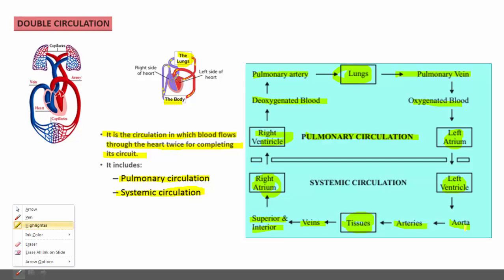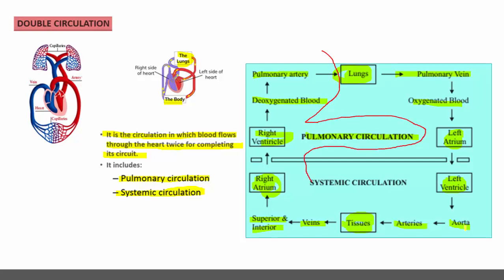The receiving and pumping of deoxygenated blood. This complete part is pulmonary circulation, and receiving and pumping of oxygenated blood represents systemic circulation. For both the purposes, two times blood flows through the heart, hence the mechanism is called double circulation, and credit of discovering this goes to Sir William Harvey.